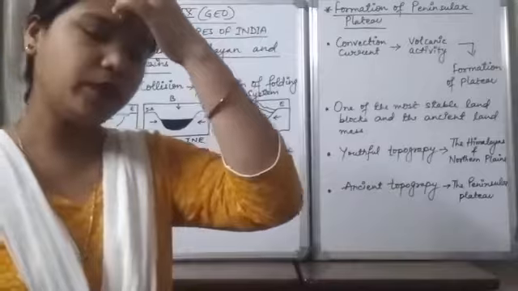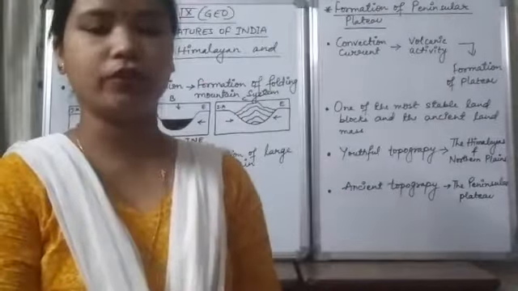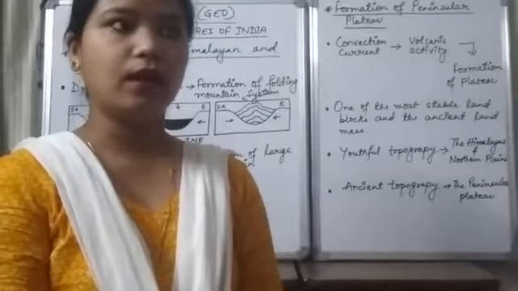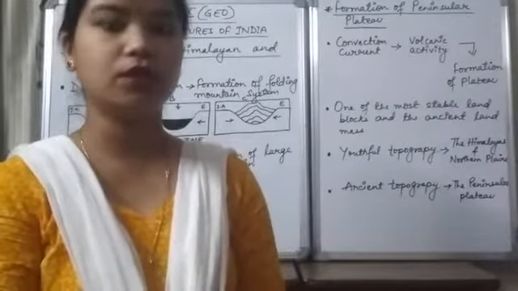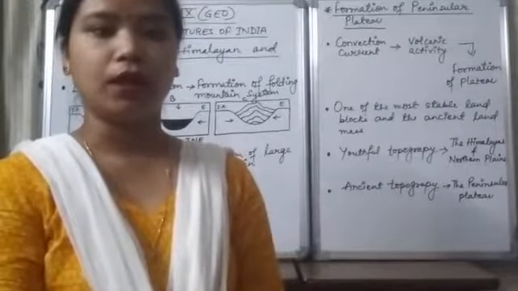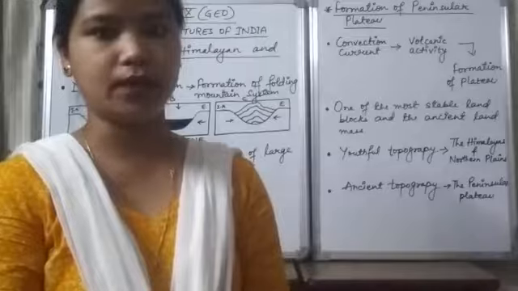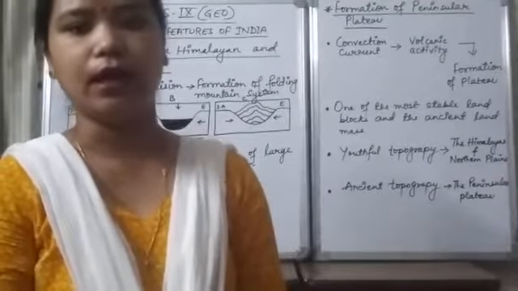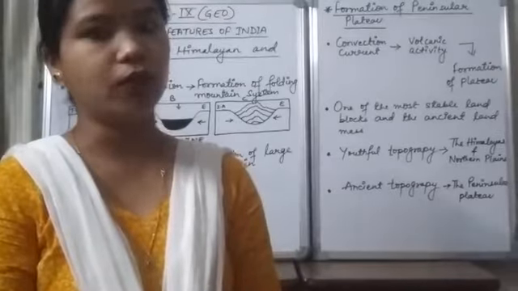So in my previous video I have already discussed the theory of plate tectonics and the formation of the Indian landmass. In that, we have already discussed the supercontinent Pangaea and how it was divided into two parts, the Gondwana land and the Angara land. And peninsular India was a part of the Gondwana land.